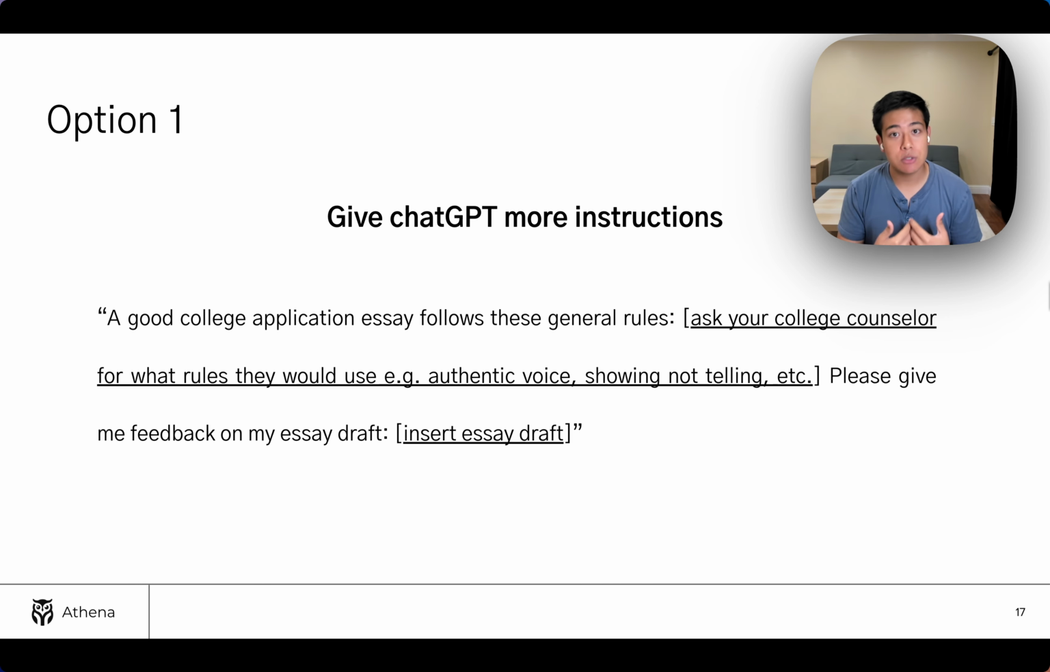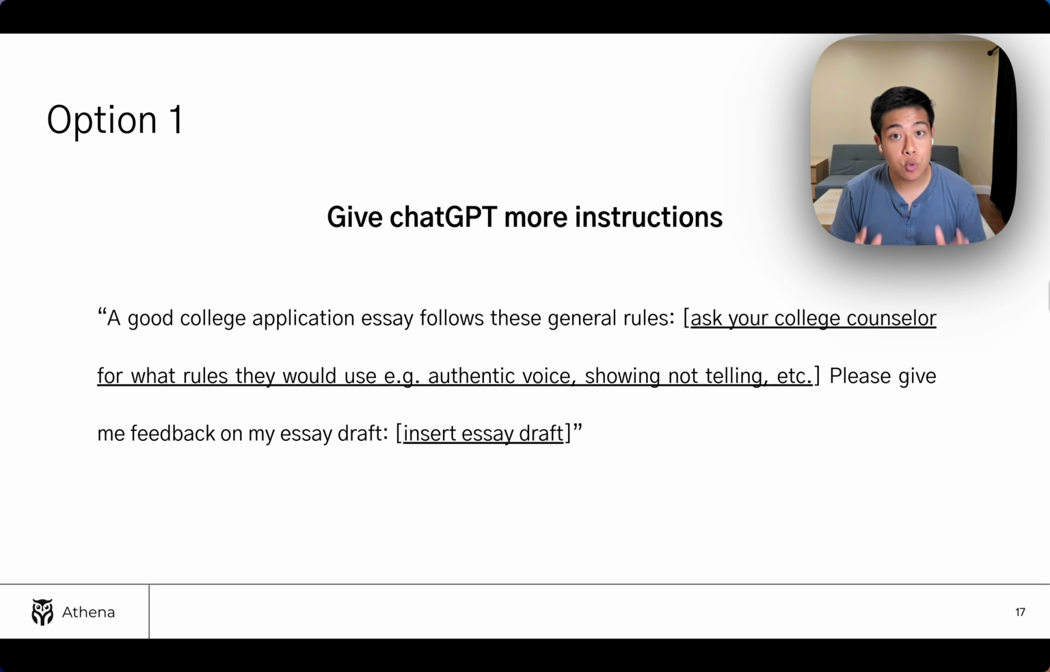And then once your college counselor tells you, maybe it's, "Hey, make sure you have an authentic voice, make sure you're showing, not telling," whatever they choose to say, just tell ChatGPT, "Hey, this is what makes a good college application essay," and so on. "This is what my college counselor said. Now, please give me feedback based on that on my essay draft." Boom. Or, based on this, help me brainstorm a potential essay option.